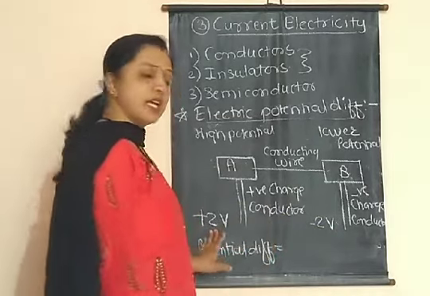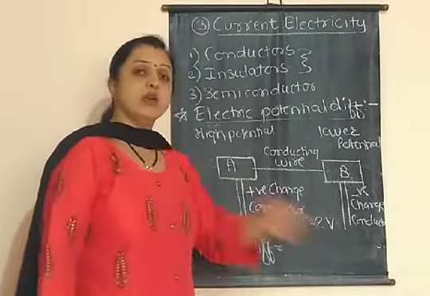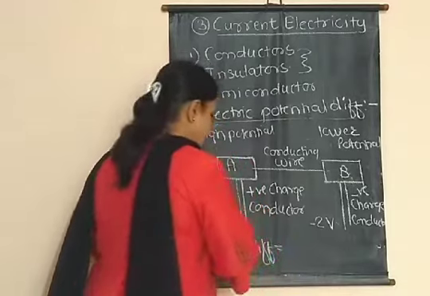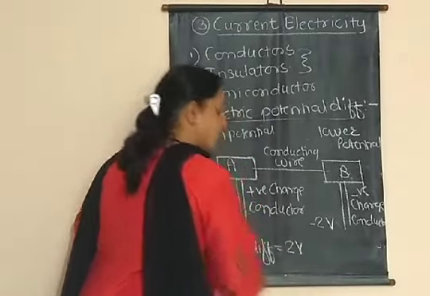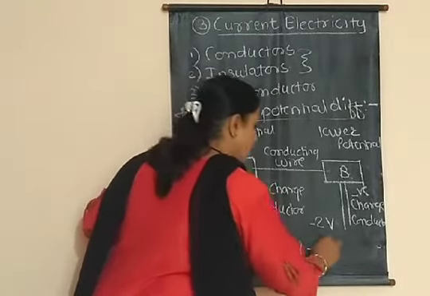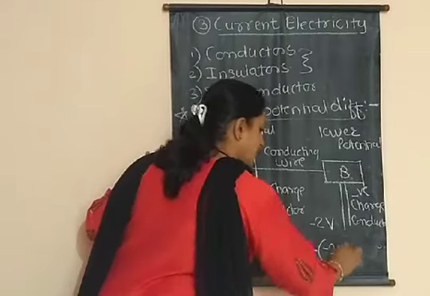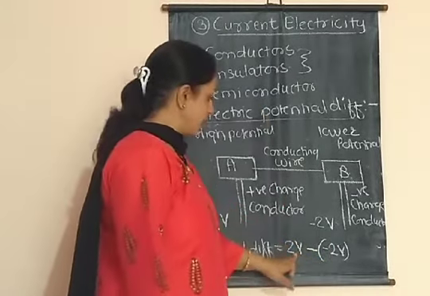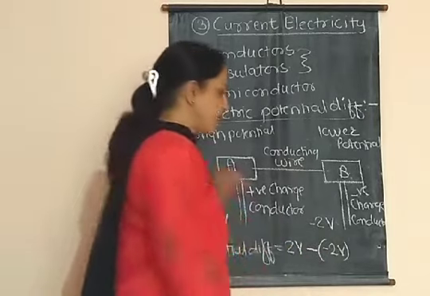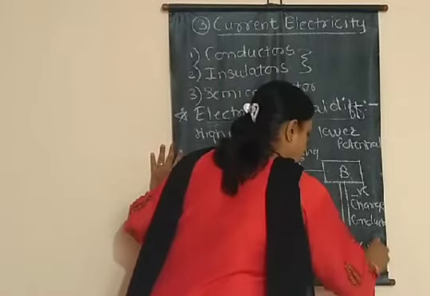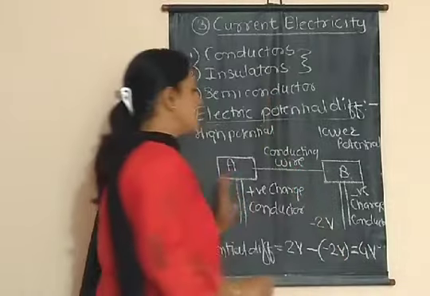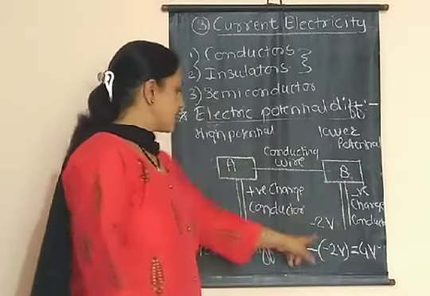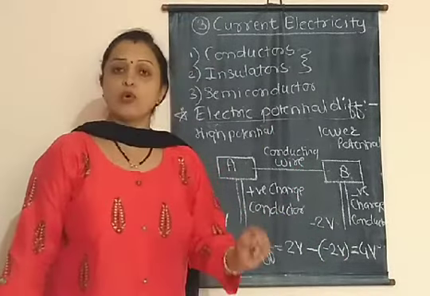So first we take higher potential minus lower potential. What is the higher potential? That is 2 V, minus the lower potential, that is minus 2 V. So this minus minus becomes plus, and therefore 2 V plus 2 V equals 4 volt. It means the potential difference between these two conductors in this case is 4 volt.